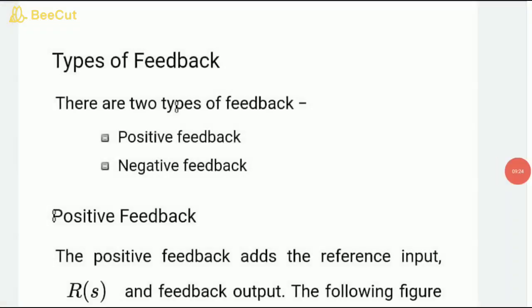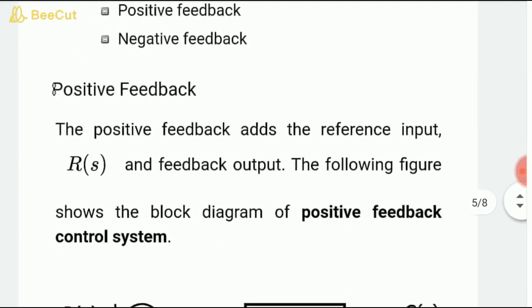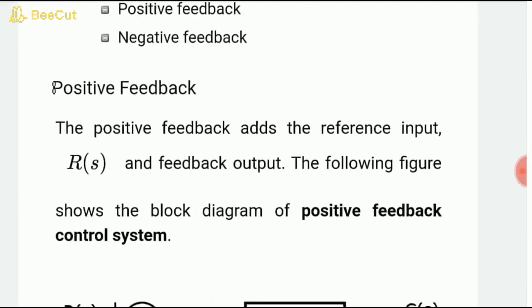Now if we talk about the types of feedback, students, as you know, when we are using the closed loop control system, which is very prominent in control systems, we have two kinds of feedback. One is the positive and the other one is the negative.